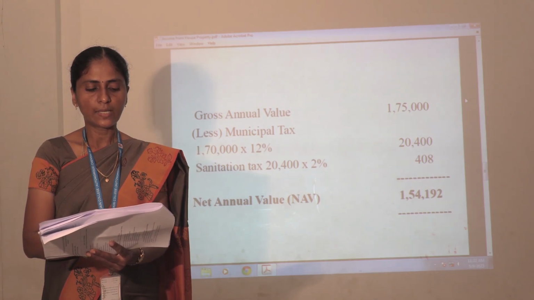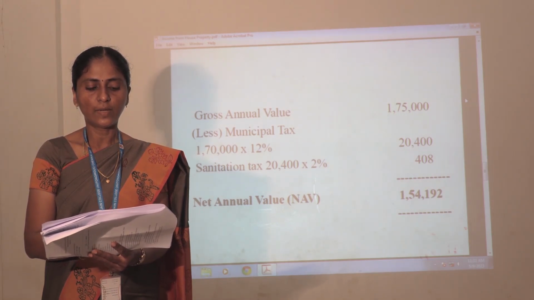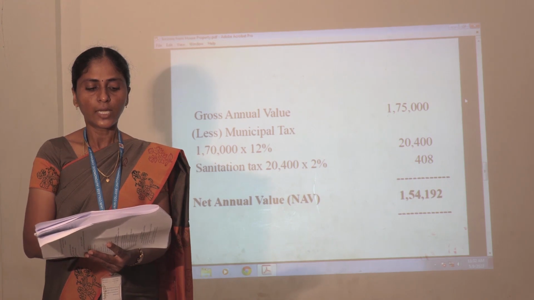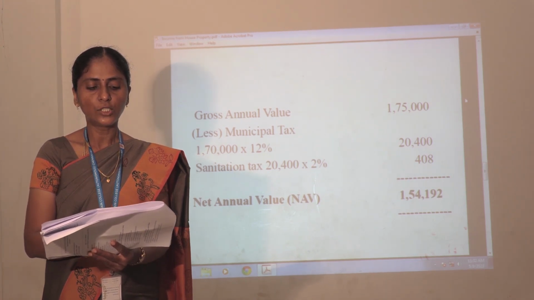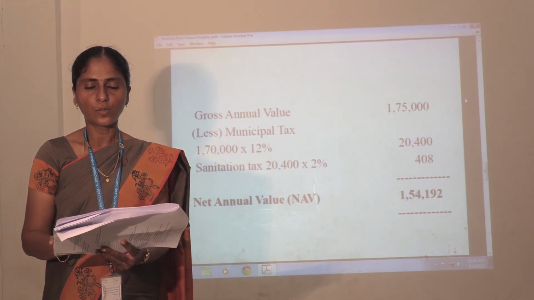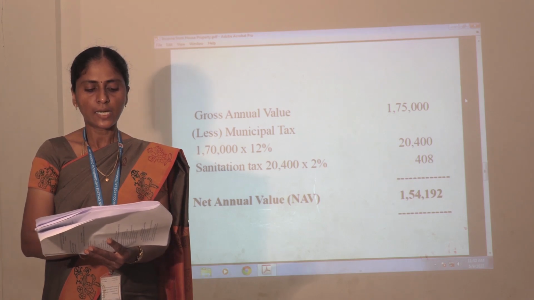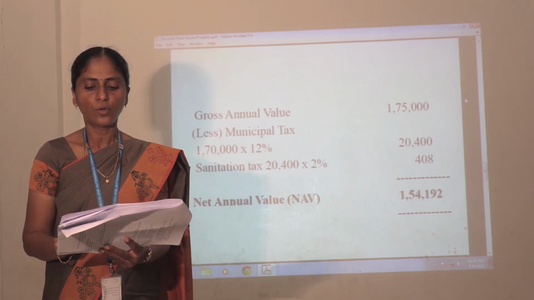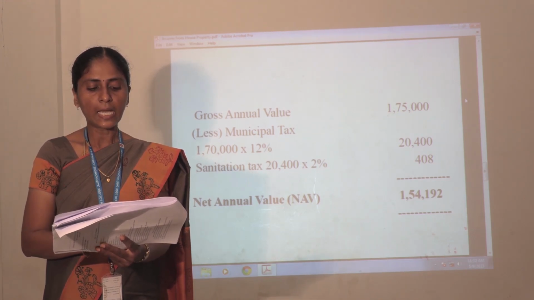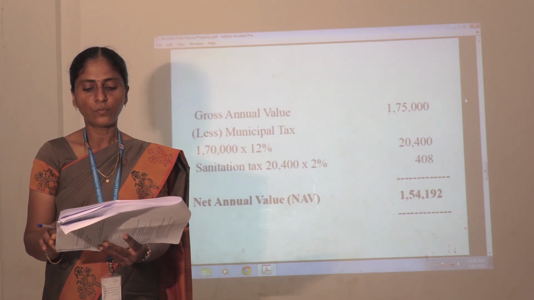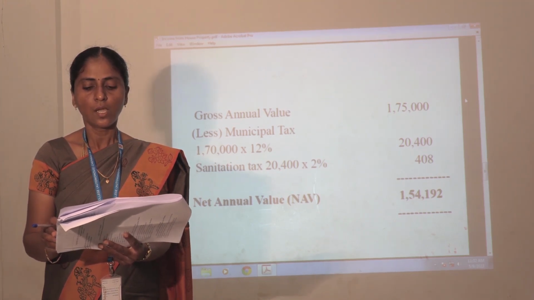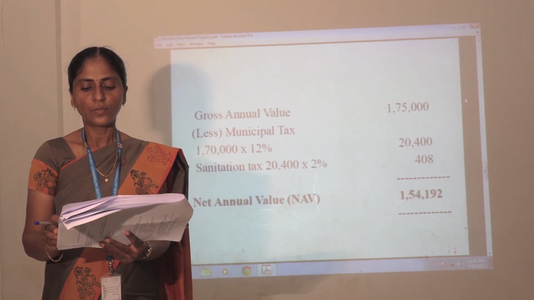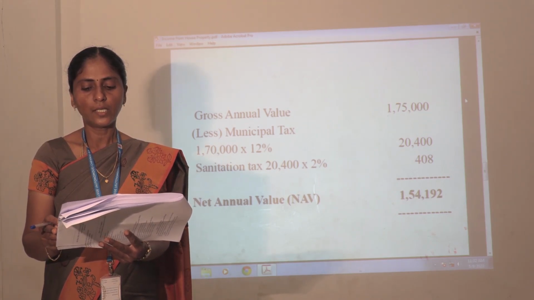That is municipal value 1,70,000 into 12%, 20,400. Then standardization tax is 20,400 into 2%, 408. So net annual value is 1,54,192. That is the answer.